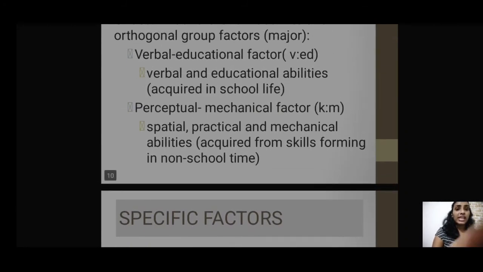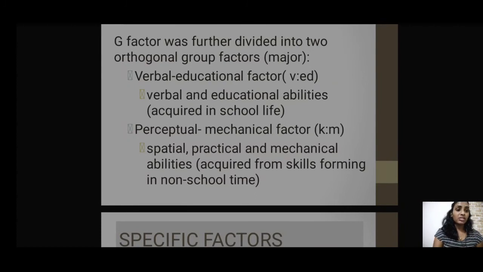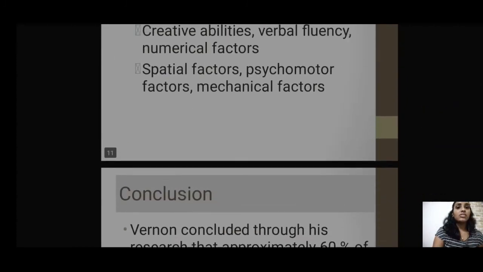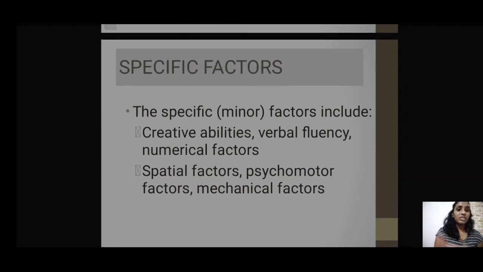Then the second was the perceptual mechanical factor, or kinesthetic and mechanical. So there the spatial factors, as already mentioned, are factors relating to space. Space in the sense of the space you occupy, everything related to space. Every object, every individual requires a certain space. So that is related to space. Then psychomotor, based on what we do, based on movement. Then mechanical factors as well. So these are the specific factors.